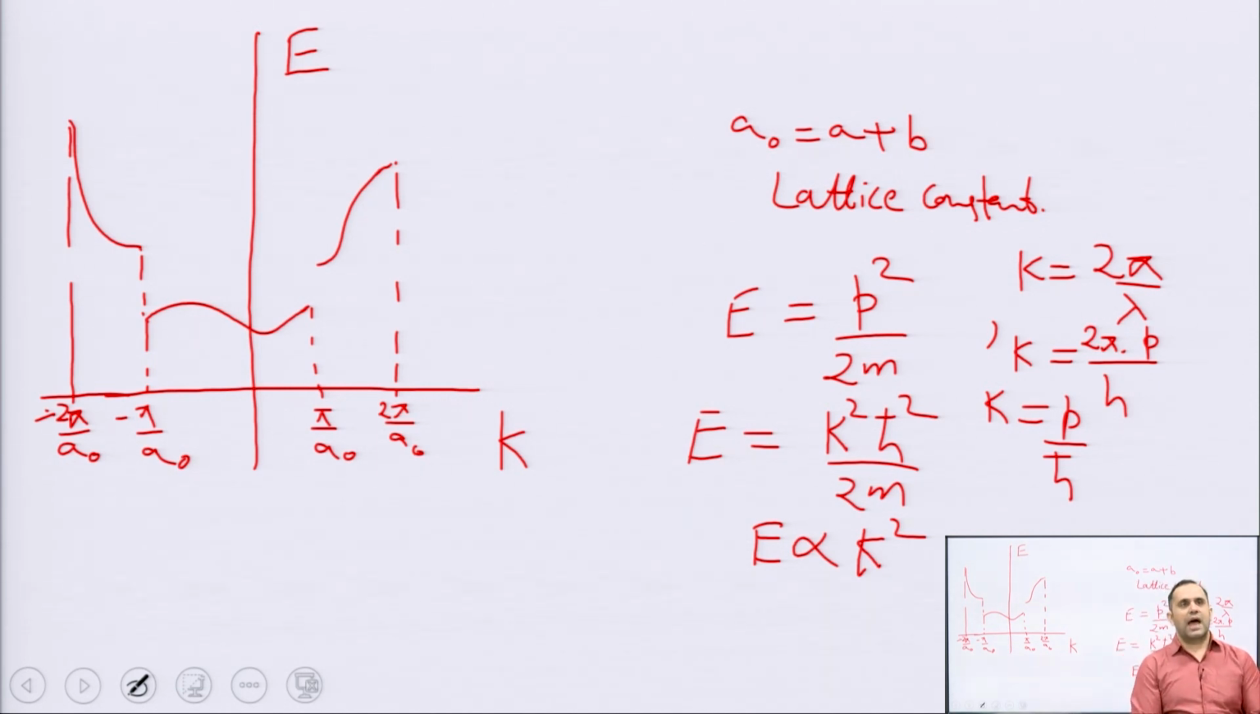And the energy is going to have a parabolic behavior with respect to k, which is a measure of momentum. So, every energy band diagram which we see is nothing but a graph between energy and k, or energy and momentum. Inside these bands we can say that electrons are moving with a certain momentum.